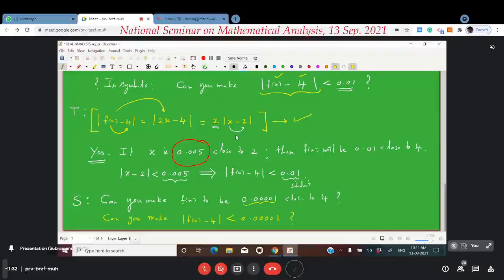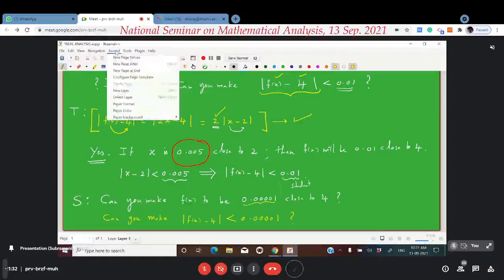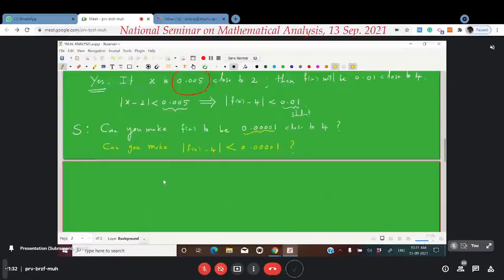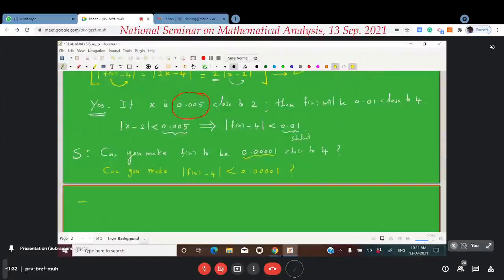What he will do is divide the number given by the student by the number 2, then give another number answering in the same style. So now the teacher's reply will be the following: yes, again yes, if x is half of this particular number. The teacher will divide this number because he knows this estimate for the function f of x equal to 2x.